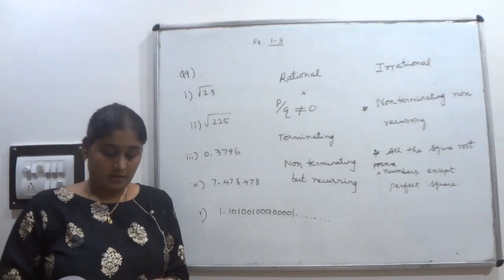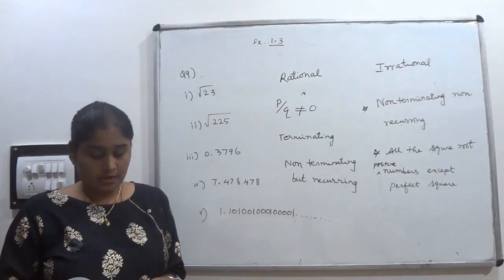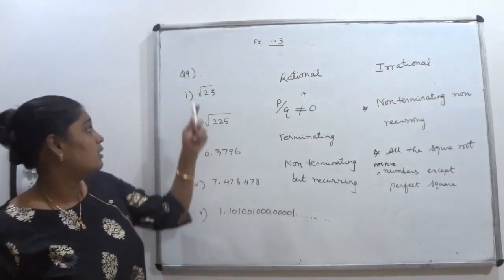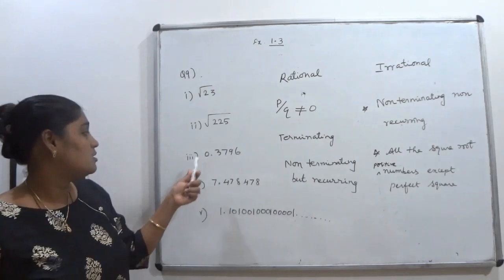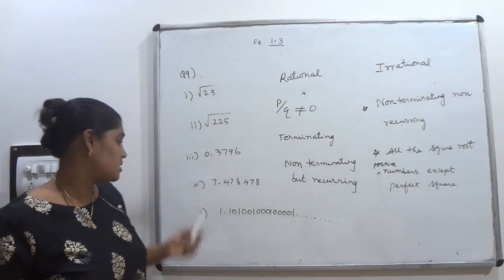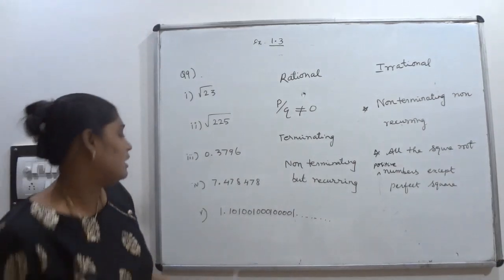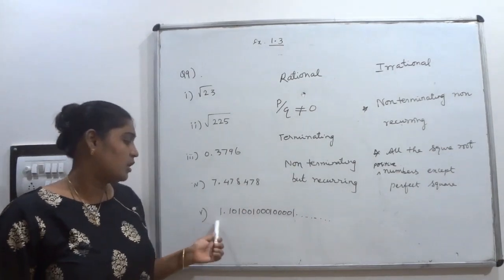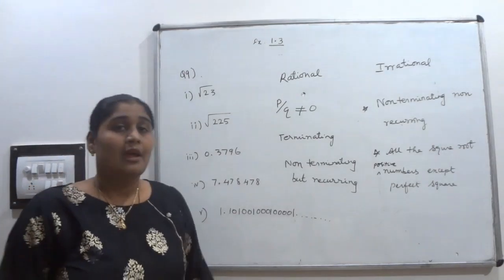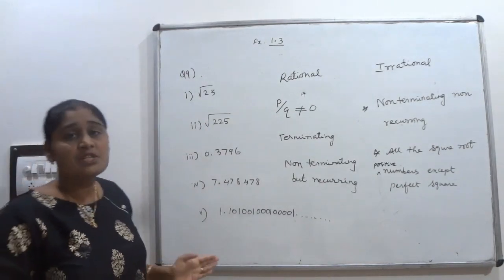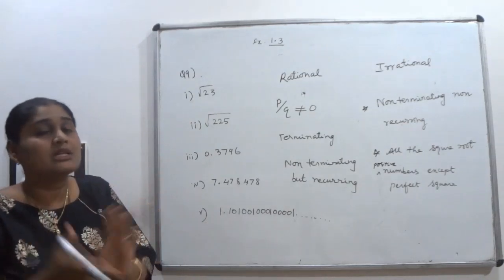Question number 9. Classify the following numbers as rational or irrational. The first one, root 23, second, root 225, third, 0.3796, fourth one, 7.478478, fifth one, 1.10100100010000 and so on. I have to identify which number is rational and which one is irrational. First of all, you should know what is rational and irrational.